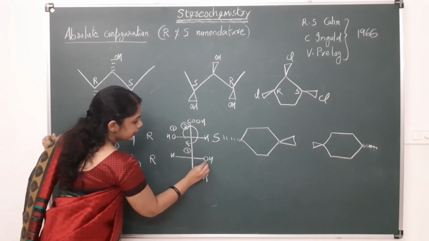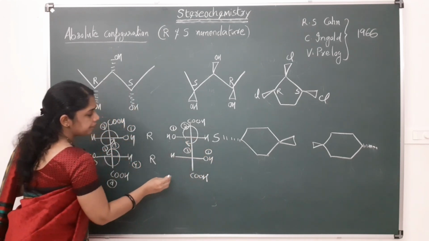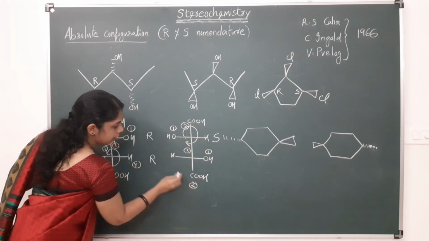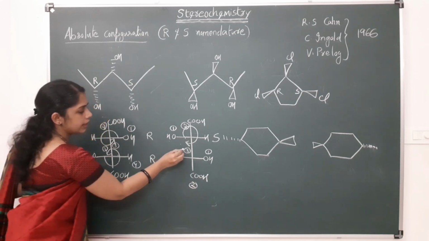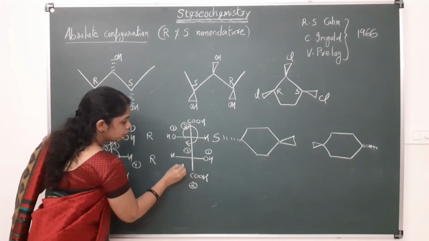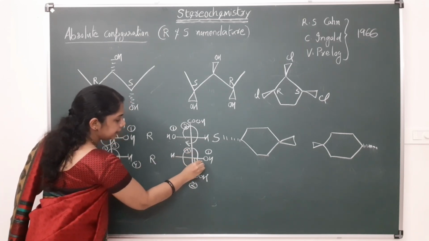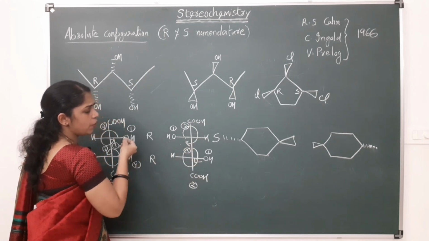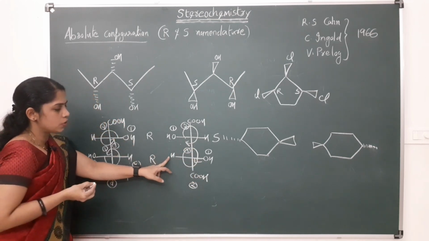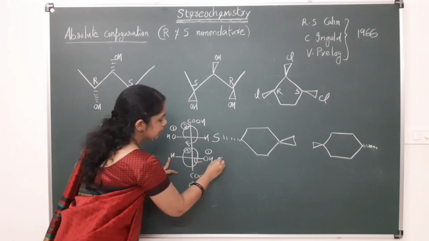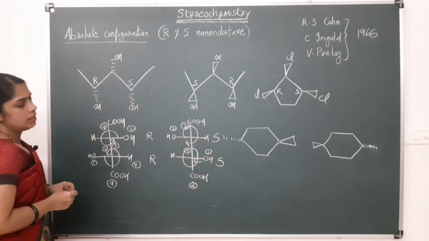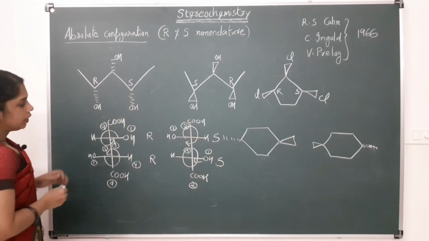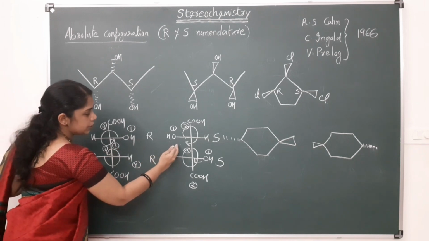Similarly, in this case, here this is having the first priority, here this is having the second priority, and this will get the third priority. So 1, 2, 3. This is in the clockwise direction, hydrogen is on the horizontal line. So reverse the configuration. So this is having the S configuration. Okay. Actually, this is a mirror image of this molecule.